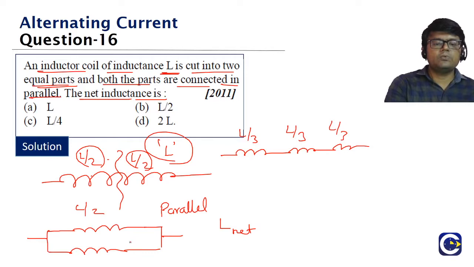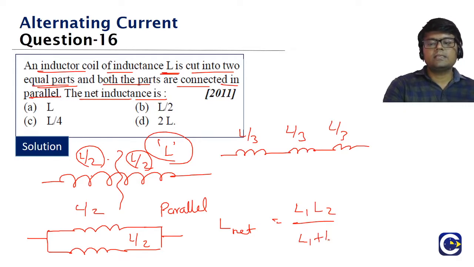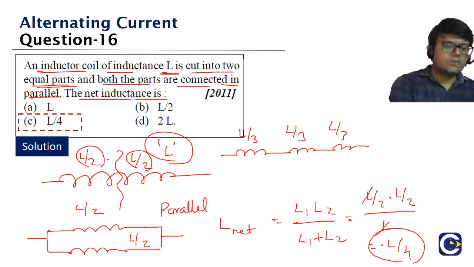Now L by 2 and L by 2 are in parallel. So we have to find the equivalent of both of them. What is the L equivalent formula? It will be L1 L2 by L1 plus L2, like the way we have in the normal resistances, right? When they are in parallel, the equivalent value is R1 R2 by R1 plus R2, same way. So L by 2 into L by 2 by L by 2 plus L by 2 is L. So what is it, guys? L by 4. That is the equivalent inductance.